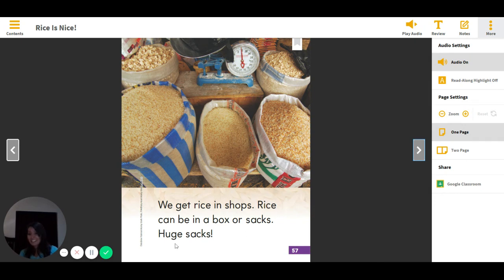And right here I see a soft G word, huge. Right. So now we know that after you cut the rice, then you get rice in big sacks or in a box at the shop. Let's see what we do next.